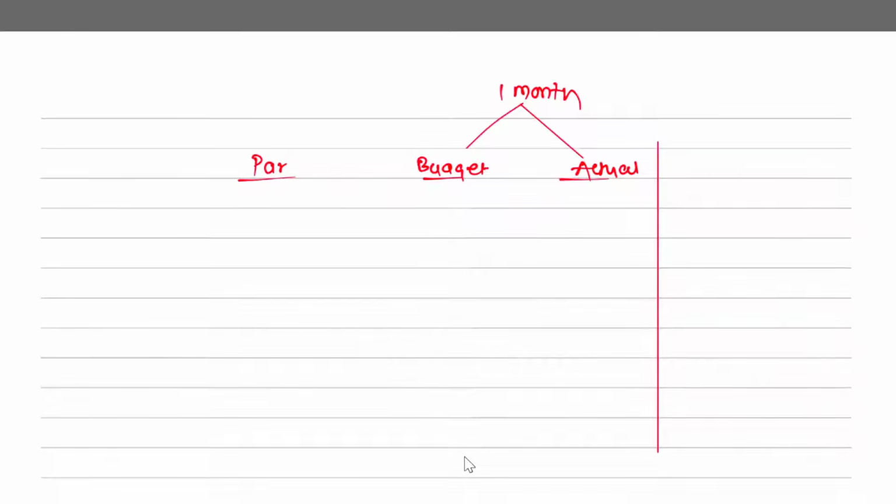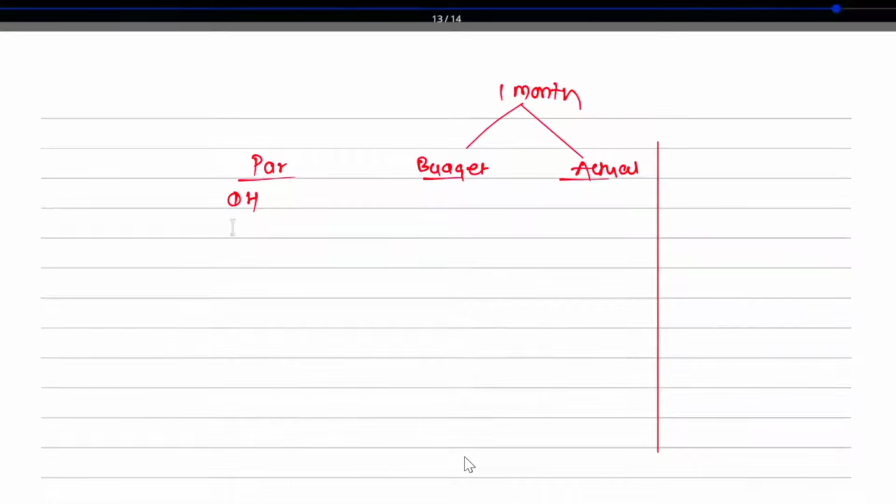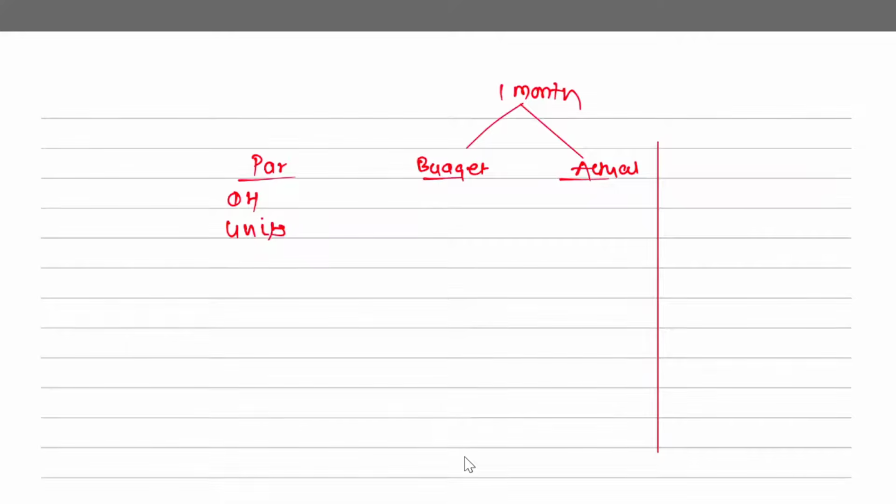And there will be particulars. ठीक है? Then what will you write over here? Budgeted overheads. Then what will you write over here is units, and then days. Overheads, units, days. Then hours paid minus idle hours. Then hours worked. Then again you will copy units.